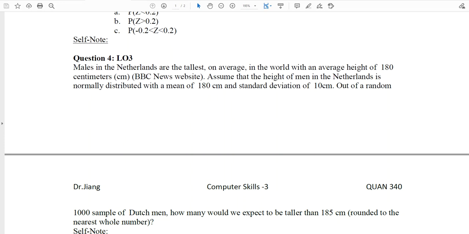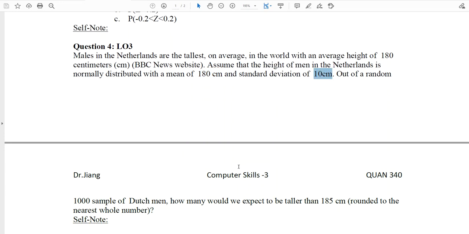You can see the key information we got here is the following. First, we understand the random variable is the height of the men in the Netherlands, and that random variable follows a normal distribution, as we discussed in the previous video. If you know the normal distribution, you always need to find the mean and the standard deviation, because they have to be given in order to figure out the probability. We found the mean is 180 and the standard deviation is 10. So we have all the information we need.